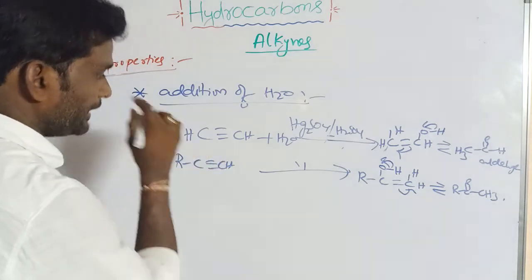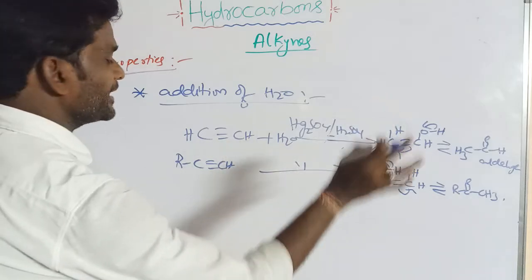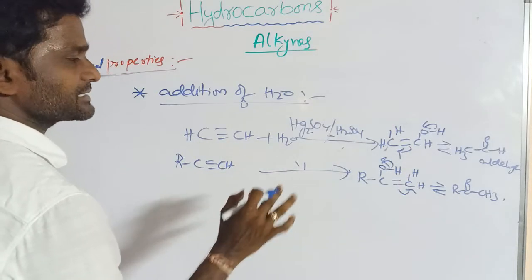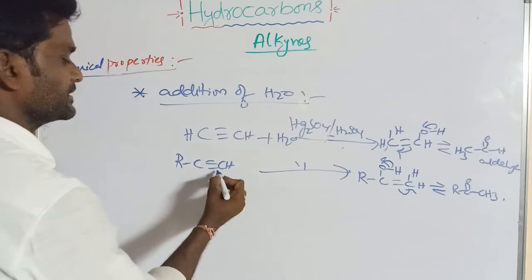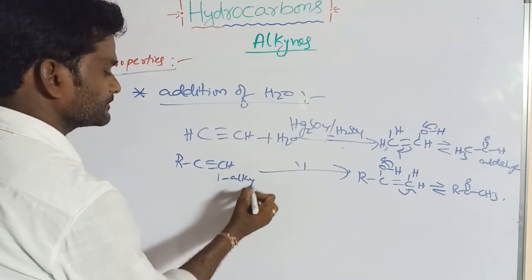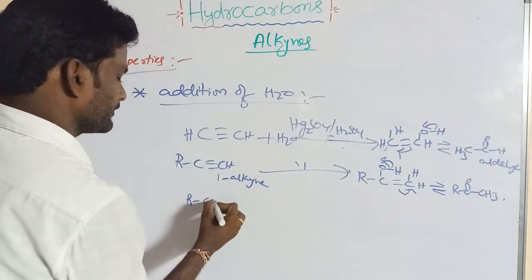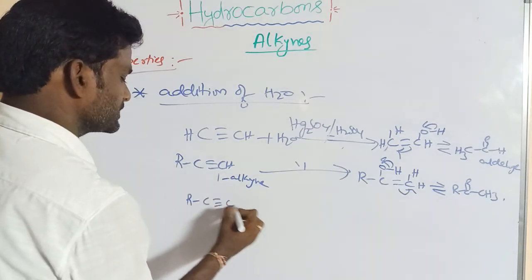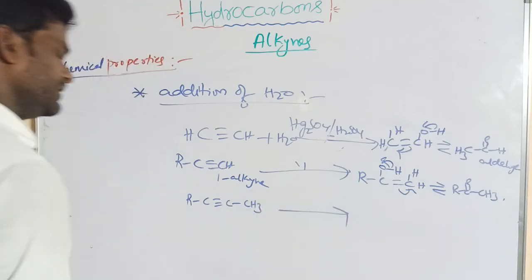Only acetylene gives an aldehyde. The remaining alkynes produce ketones. Like this one alkyne, and if you take another alkyne, R-C triple bond C-CH3, that is also okay.